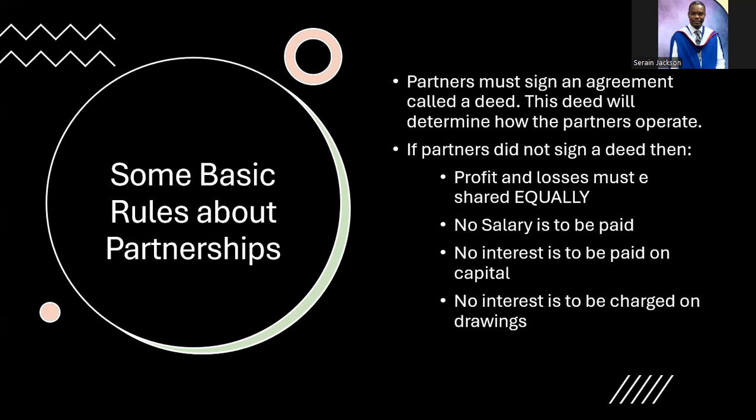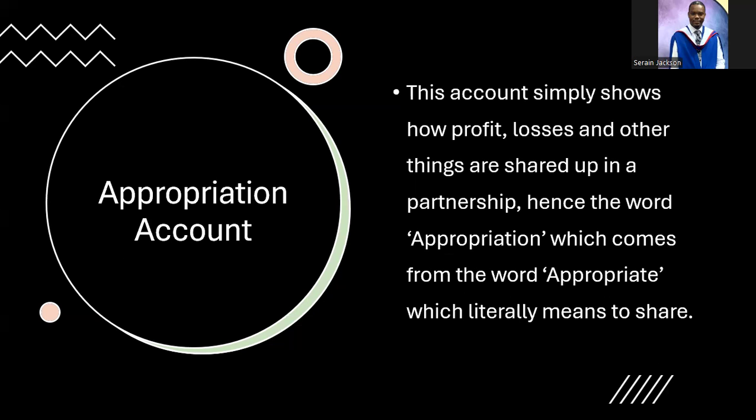If the partners don't sign a deed, and this is where it becomes very important, then profit and losses must be shared equally. No salary must be paid to the partners. There should be no interest paid on capital, and no interest charged on drawings. These are very important because sometimes in questions they will say there was no deed signed, or they will say these are the conditions as stipulated by the partnership deed. So you need to understand that concept.